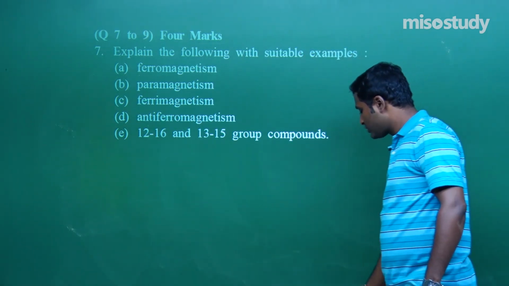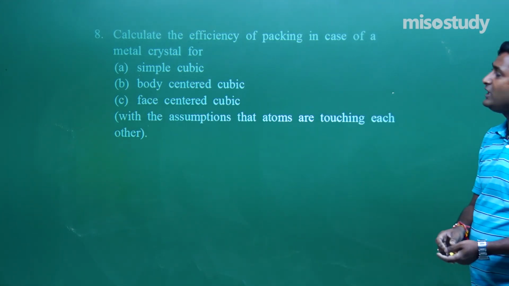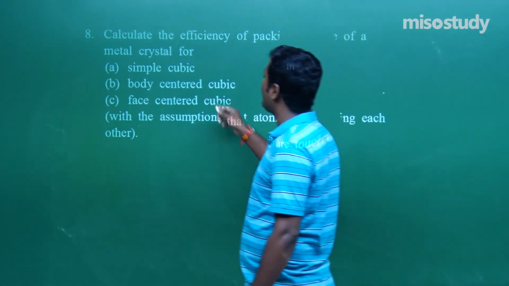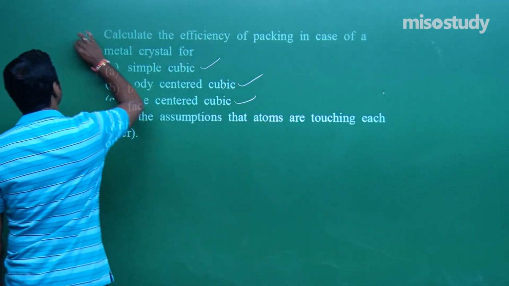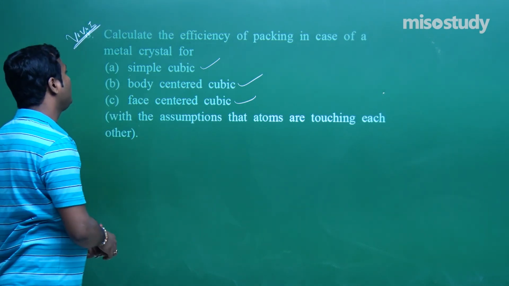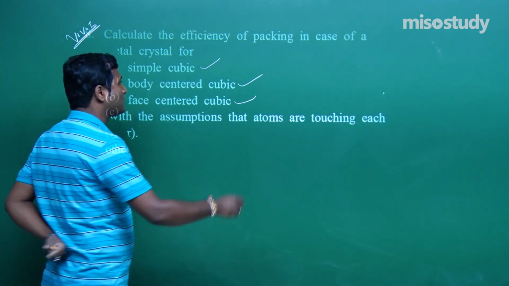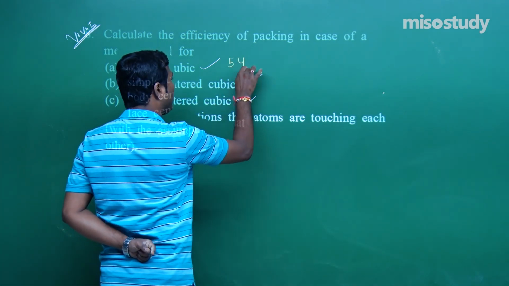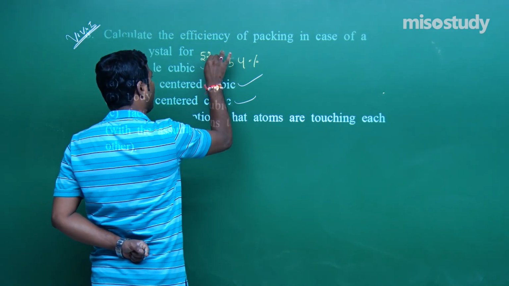Now the next question, listen carefully. Calculate the efficiency of packing in case of simple cubic, body centered and face centered. This is one of the most important questions, my friend, a VVI question. Simple cubic, as we know, efficiency will be around 52 to 54%.